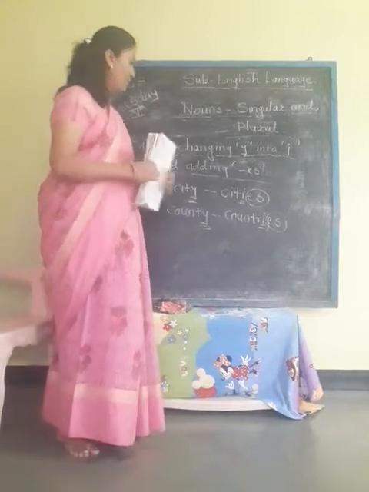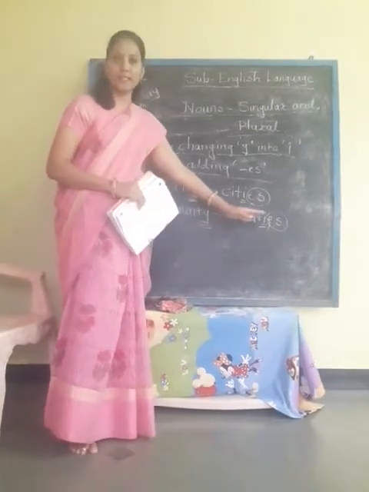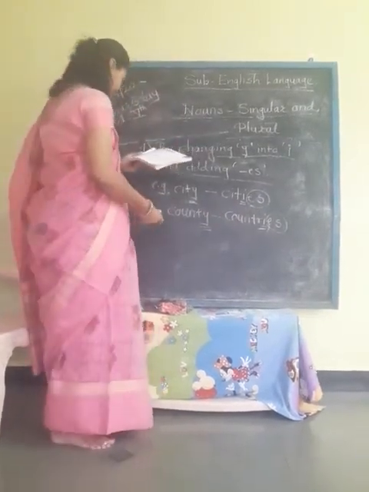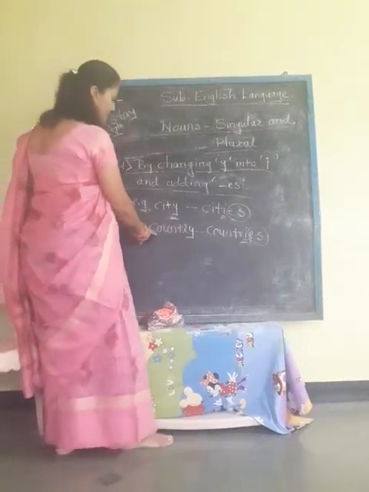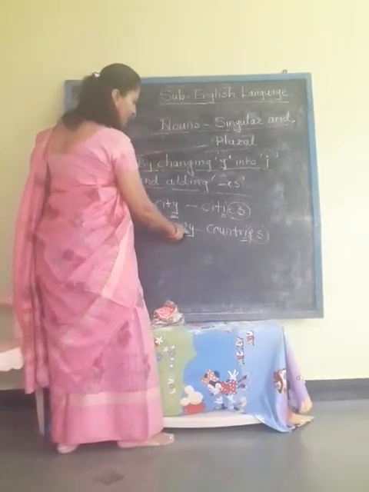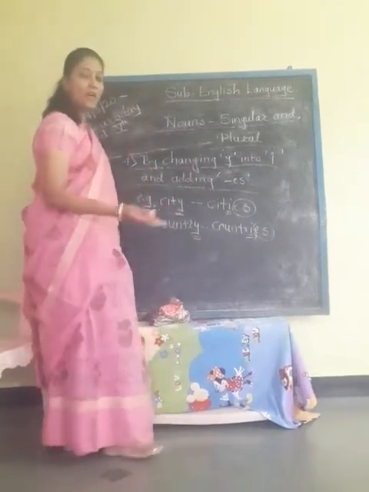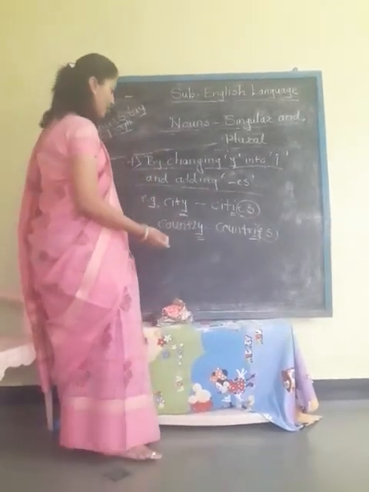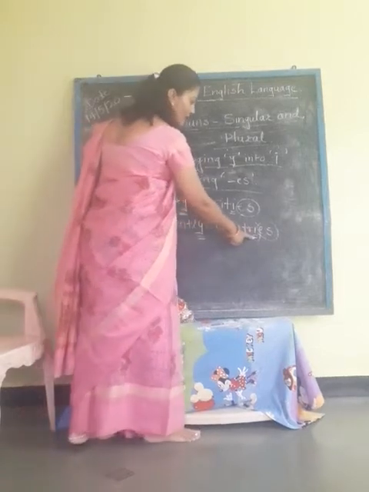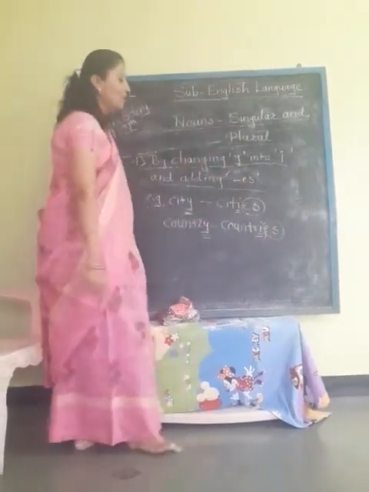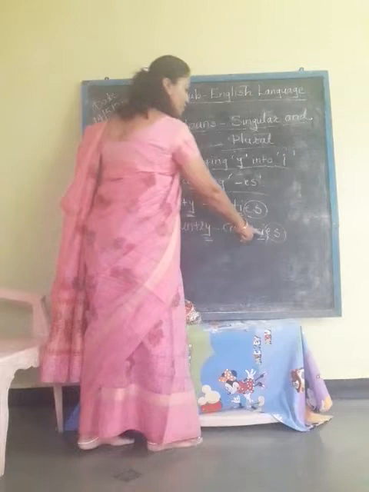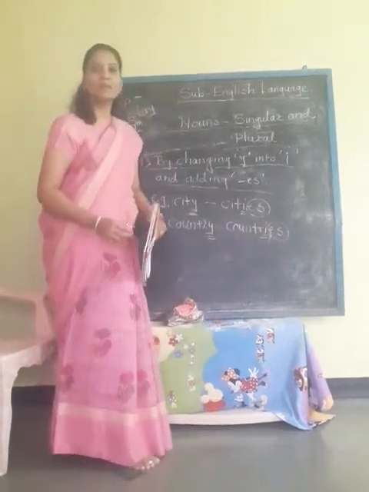So the plural word becomes countries. So in this spelling C-O-U-N-T-R-Y, this spelling ends in y, and again when we want to make it plural, that y turns into I here, and again as per the rule we have to add es to that word and it becomes countries.